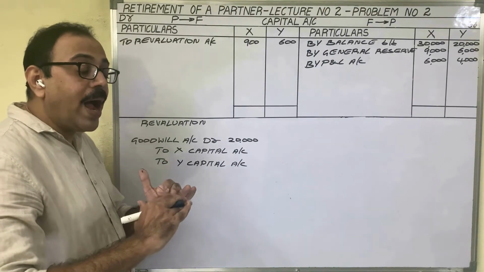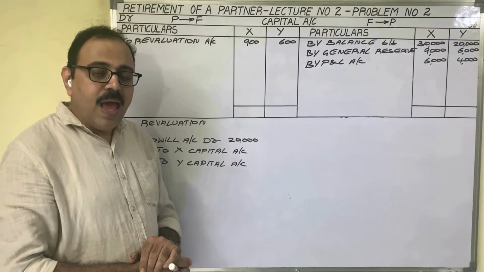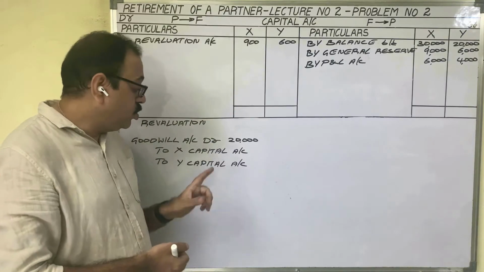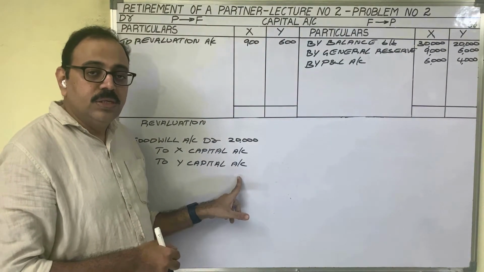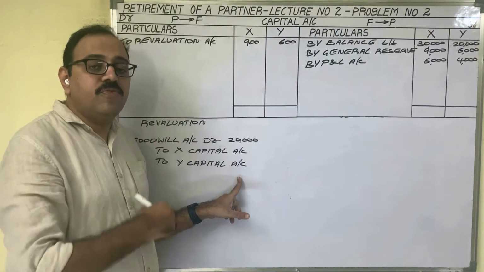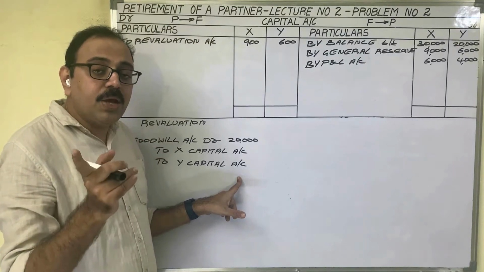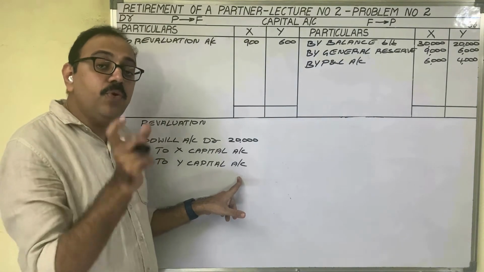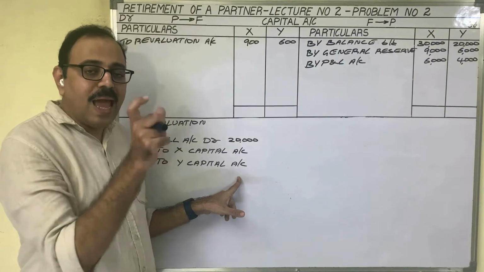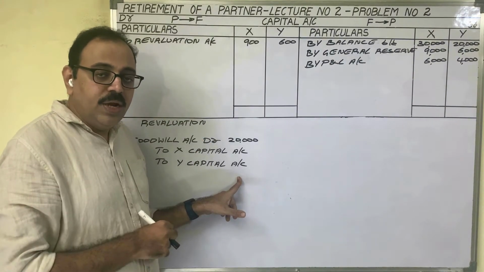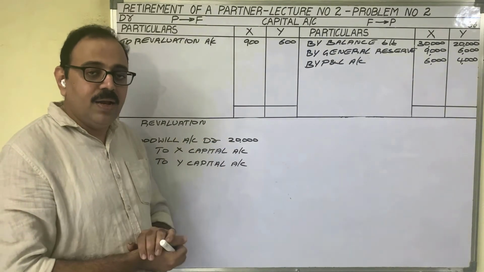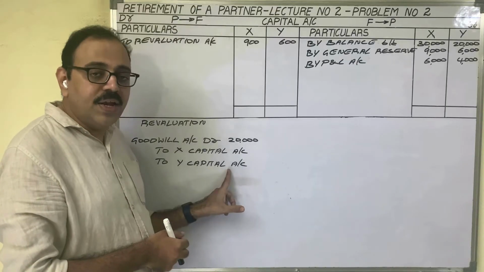If you want to add any amount to capital, as capital increases, you should credit capital account. If you want to deduct any amount from capital, as capital account shows a credit balance, if you debit capital account, then the capital amount will get reduced. Now goodwill we have to add to capital, therefore capital accounts are credited.